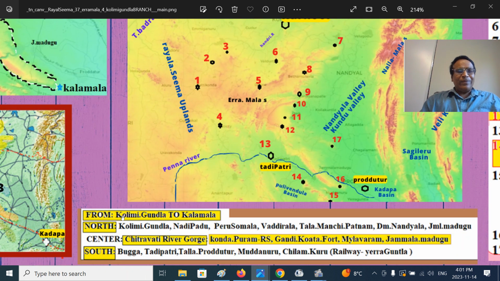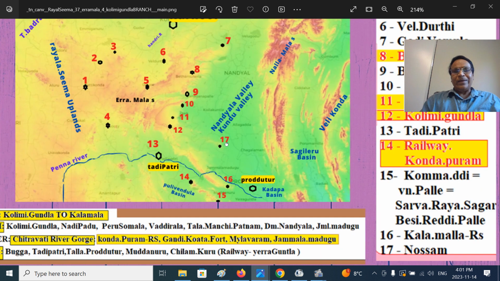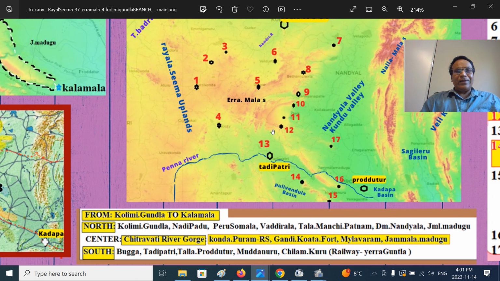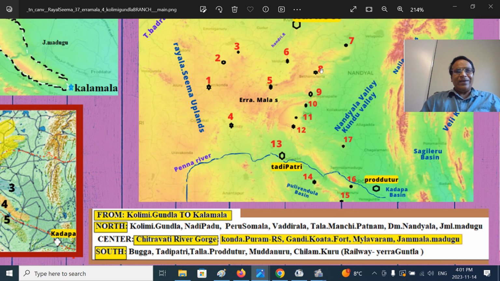This is just briefly what it is. From KOLIMIGUNDLA to Kalamalla, we'll see what they are exactly. I think 12 is KOLIMIGUNDLA and 16 is Kalamalla. Yeah, 16 is Kalamalla, 12 is KOLIMIGUNDLA. That is the branch that gets out from the Betamcherla branch essentially. That is the core region.